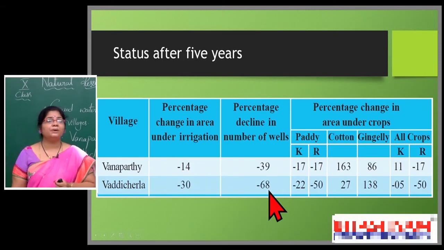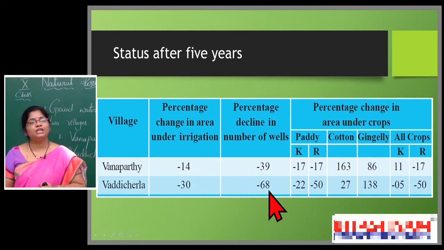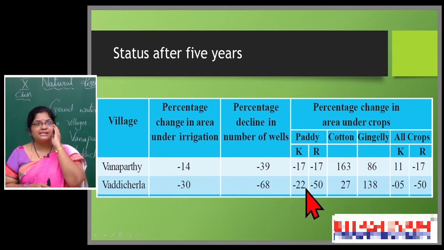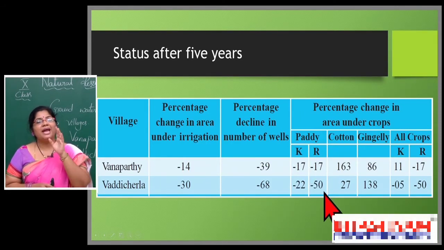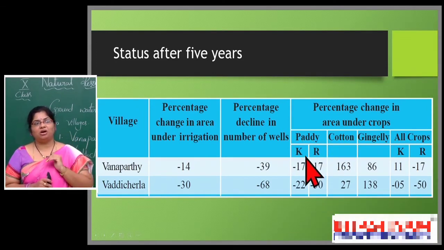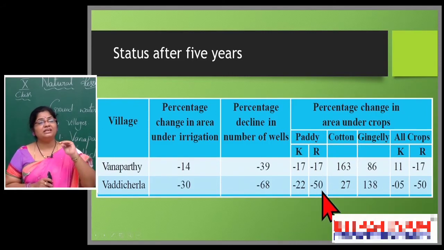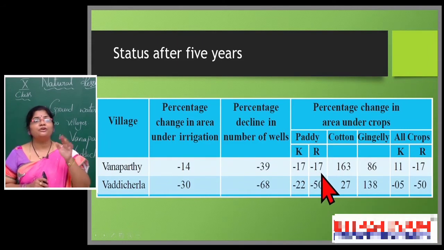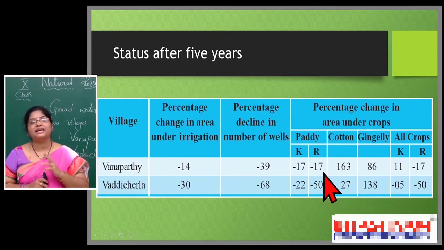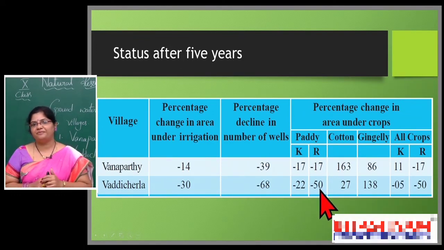So if you observe the percentage change in the area under crops, in the Kharif season and Rabi season, mainly the farmers are growing paddy. So in Vanaparthi see properly, and in Vaddicherla also. In Vanaparthi, only 17% in Kharif and Rabi seasons they used to grow paddy. The decline rate is also shown by a negative value. But in Vaddicherla, if you observe, that is 22 and 50.